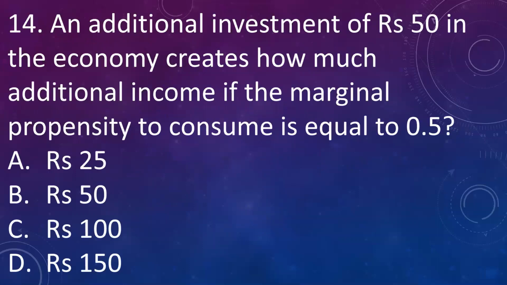Next question is, an additional investment of rupees 50 in an economy creates how much additional income if marginal propensity to consume is equal to 0.5? A, rupees 25, B, rupees 50, C, rupees 100, D, rupees 150. Answer is C, rupees 100.